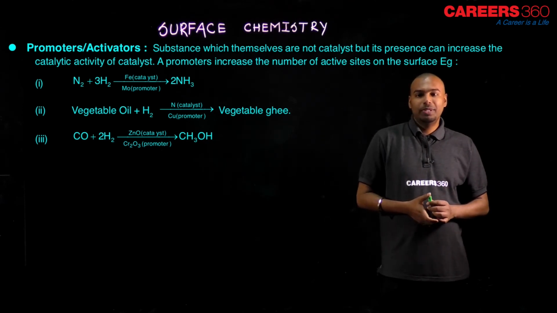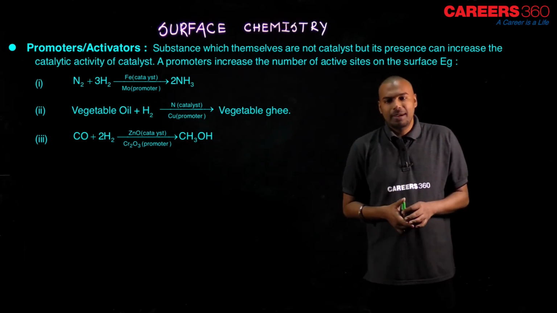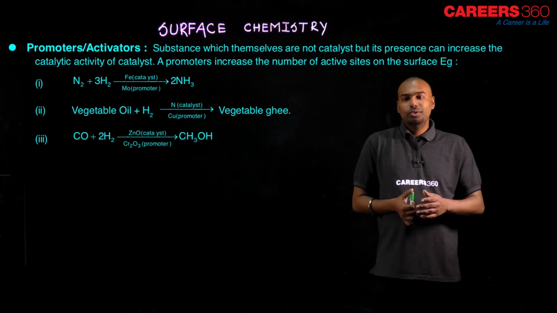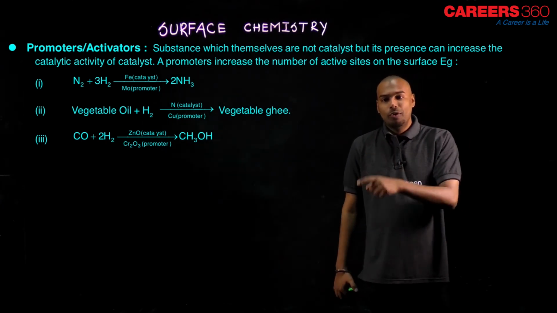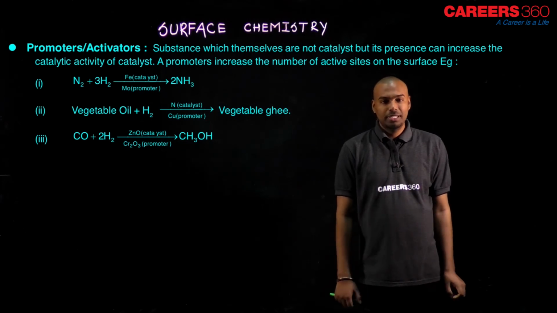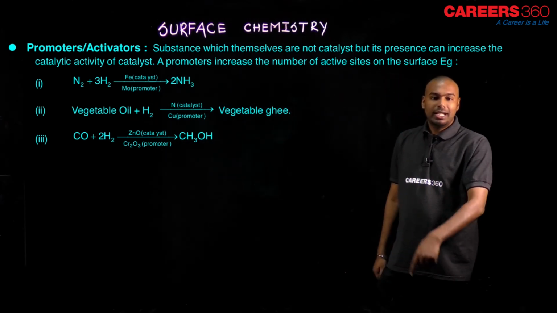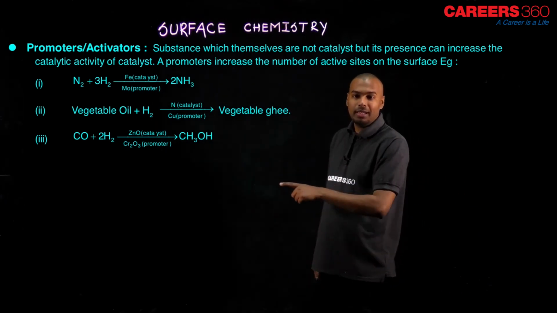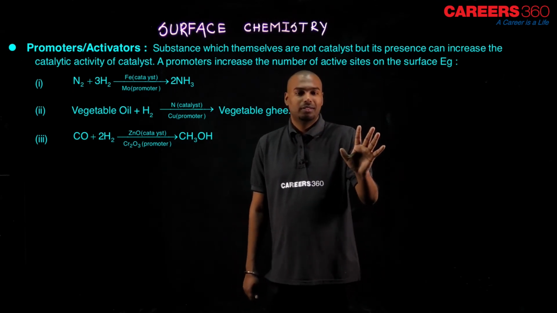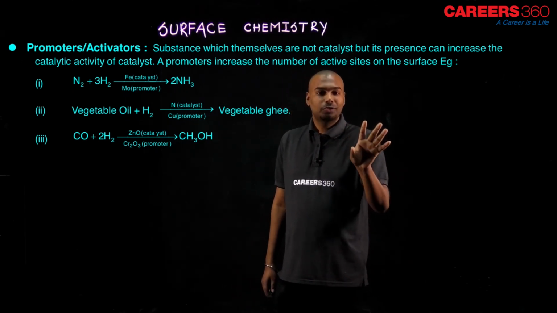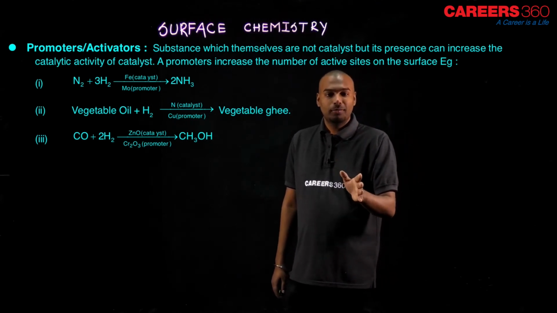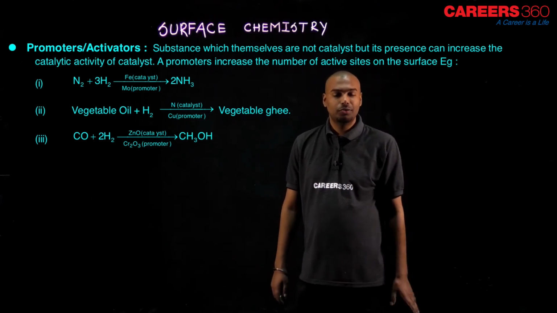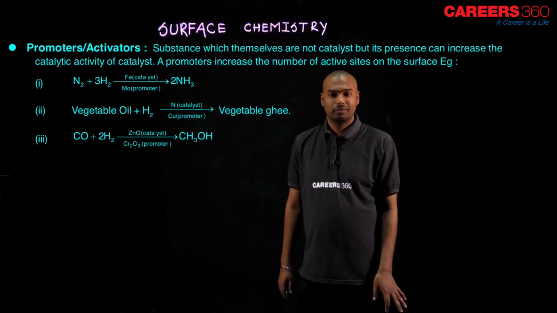See the examples: N2 plus H2. Here Fe is the catalyst and Mo is the promoter. Can you see that? Fe is the catalyst. If only Fe is there, Fe will not perform well. If only you are in the classroom and the teacher is not beating you, not motivating you, your parents are not motivating you, you can't study well, you can't perform well, impossible.